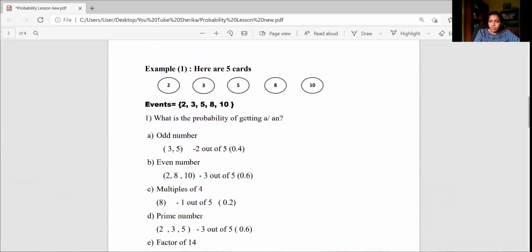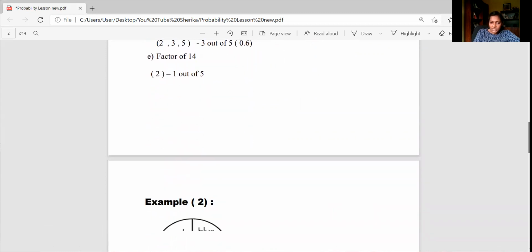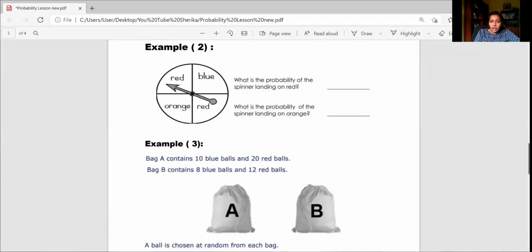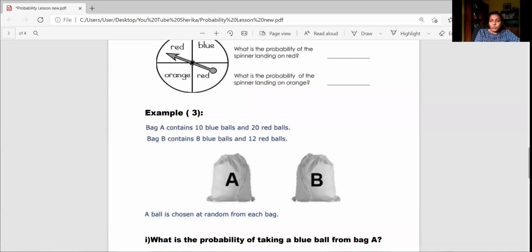The first question, I have given some numbers. From those numbers, we have identified the probability of getting an odd number, an even number, a multiple of 4, a prime number, and the factors of 14. Then we move to the second question that related to the spinner. From there, we have done 2 parts. And the third example, we have used 2 different bags, right? So that is what we have done in the probability part 1.